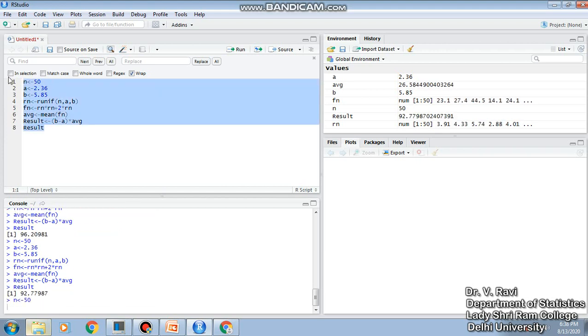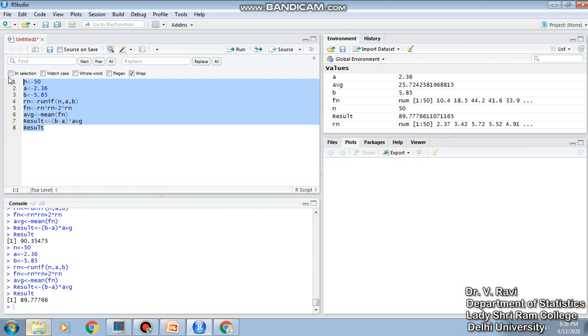I'm running this again and again, and we see that we get a different set of results. What we can do is store all these results in an object and find out the average of all these results.